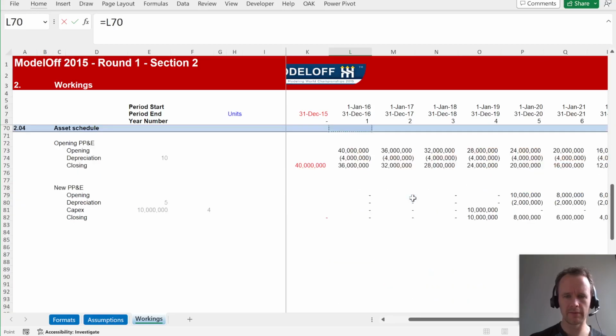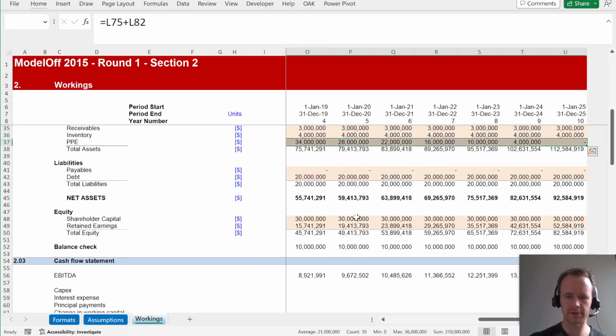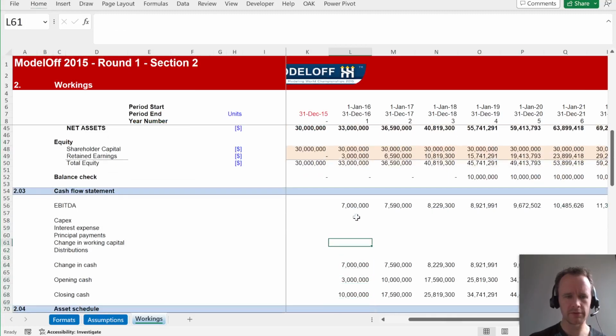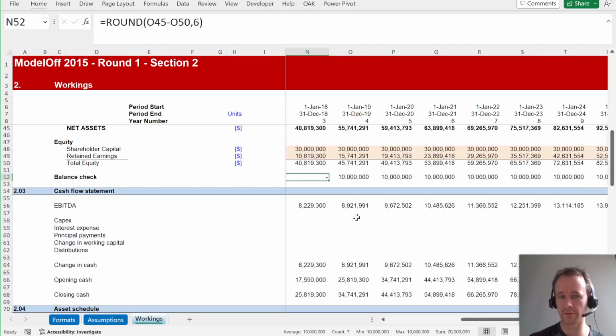So then I grab my closing plus closing, carry that across. Everything's still off, but that's okay because we still have to factor things into cash. So let's just say for a second that I forgot about the capex. No, I guess, sorry, that is the only thing. For some reason I had in mind that there was another thing to do. But anyway, what you can see is if I look at my balance, it's balanced for the first 4 years and then it's off by 10 million.